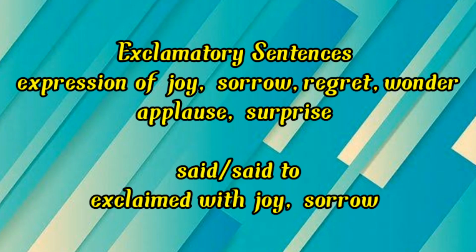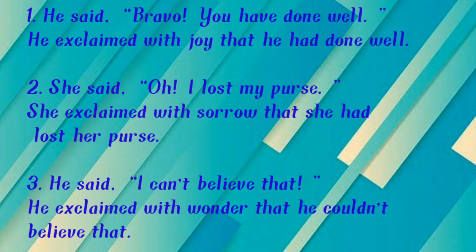Next is exclamatory sentences. In exclamatory sentences, we express our joy, sorrow, regret, wonder, applause, surprise, and we use the sign of exclamation also. In these types of sentences, we change the reporting verb said or said to, like exclaimed with joy, exclaimed with sorrow, etc. Let's see some examples. He said, "Bravo, you have done well." He exclaimed with joy that he had done well.